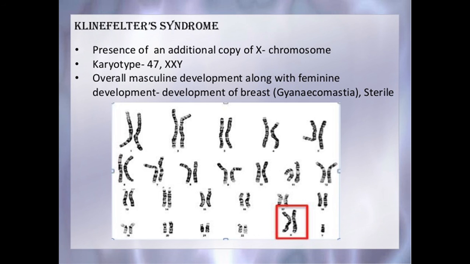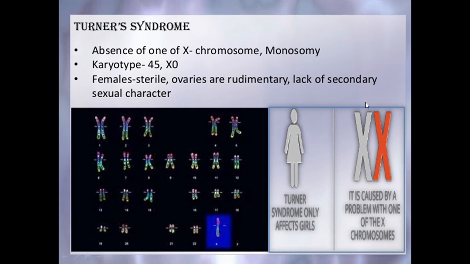Such an individual has overall masculine development. However, feminine development, that is development of breasts, which is called gynecomastia, is also expressed. The individuals with Klinefelter syndrome are sterile.